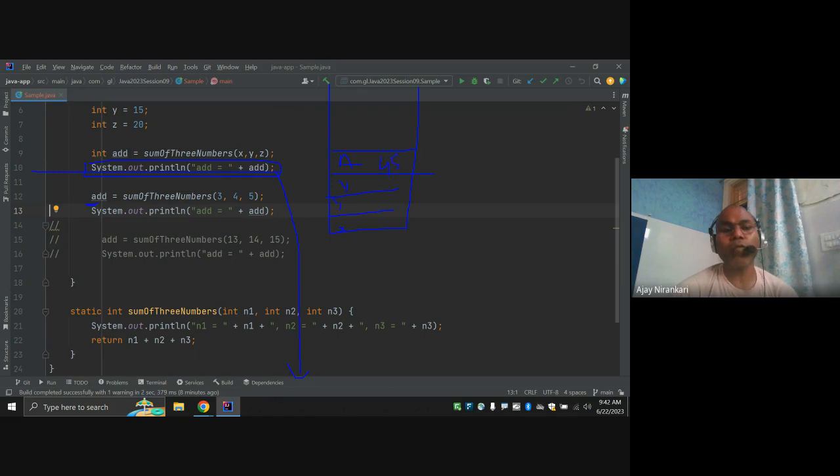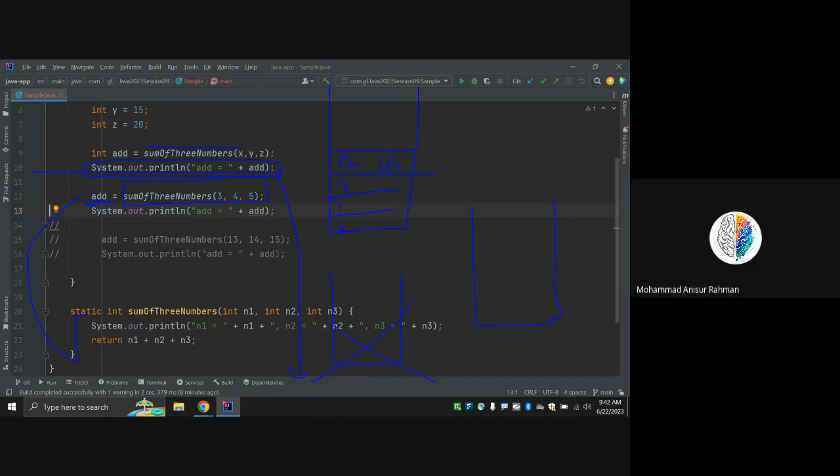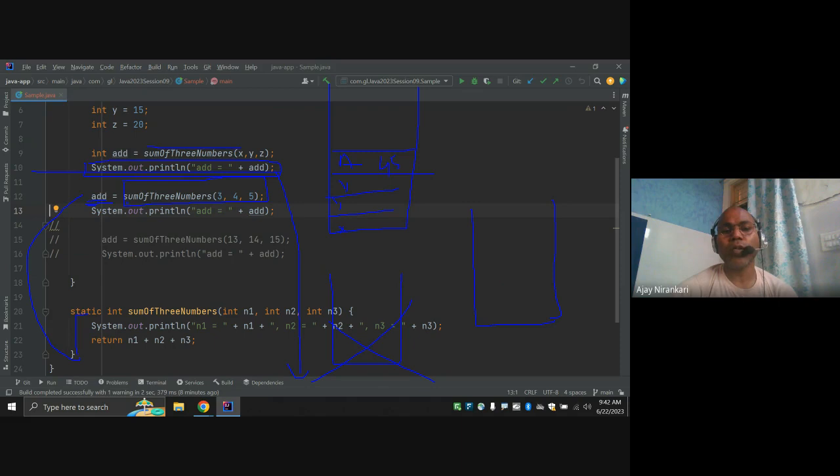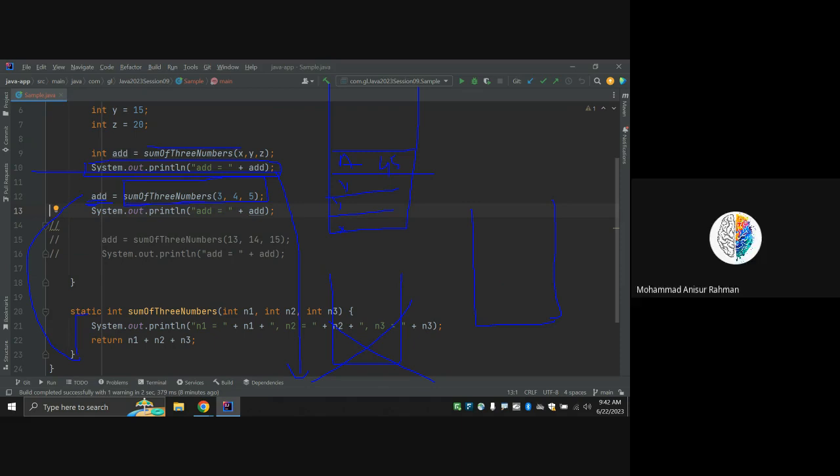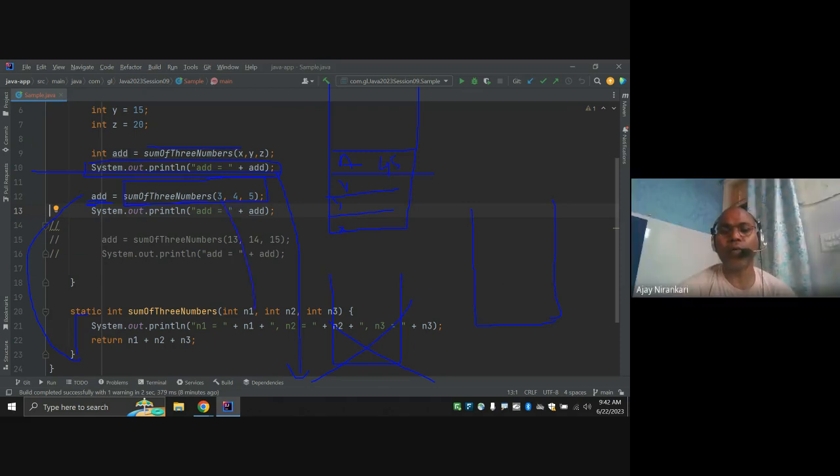So say add equals, again assign some different value. Again we call sum of three number here, so again a new stack frame is created. The first time we called with x, y, z, a new stack frame was created. Whenever that method completes and goes back here, that stack is destroyed. But the next time you call sum of three number, here you are passing 3 as number 1, 4 as number 2, 5 as number 3.